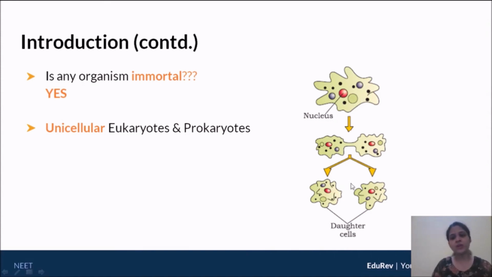Okay, however, you can see that when the parent gives rise to two daughter cells, can I say that the parent exists in the daughter and the parent has never really died? There is no death or natural cell death of the parent. The parent exists in the daughter cells. Therefore, we say that unicellular organisms, prokaryotes as well as eukaryotes, are said to be immortal.